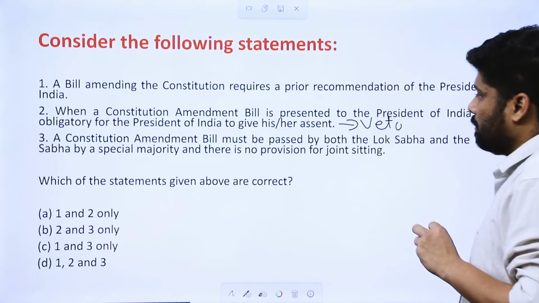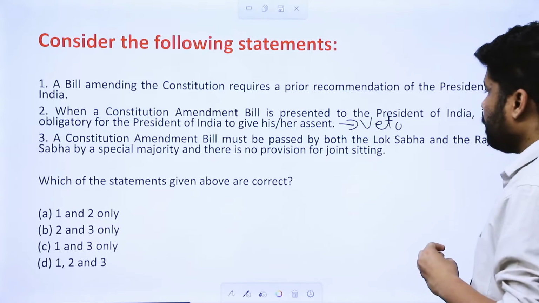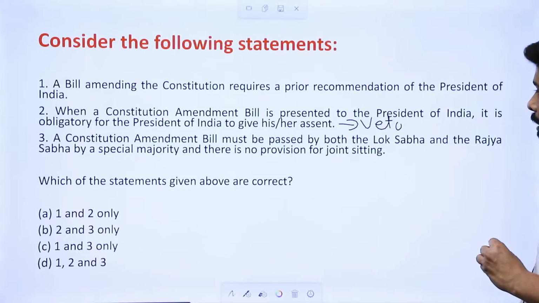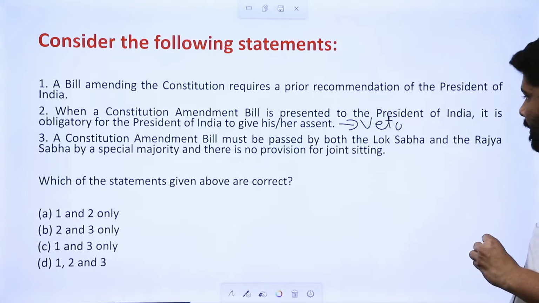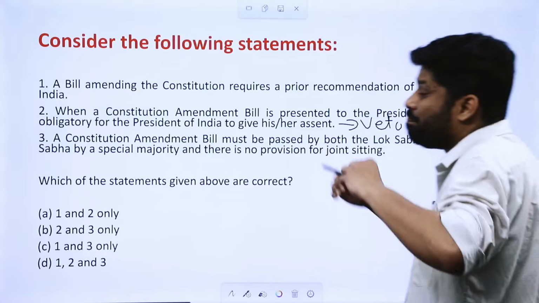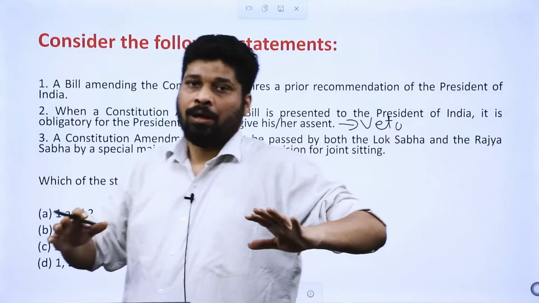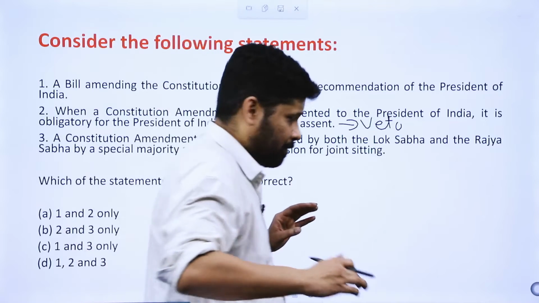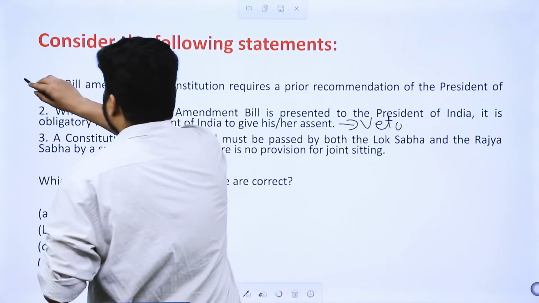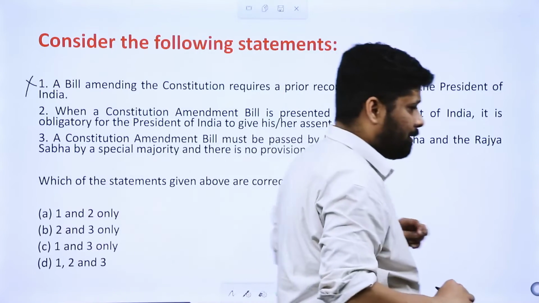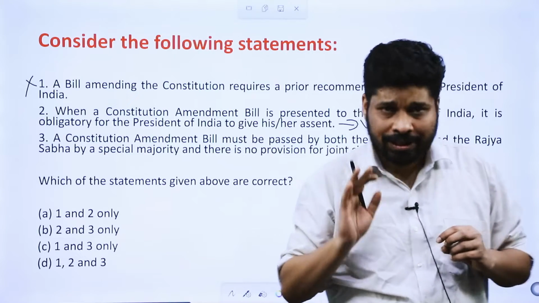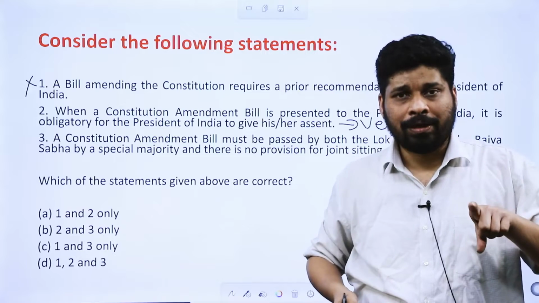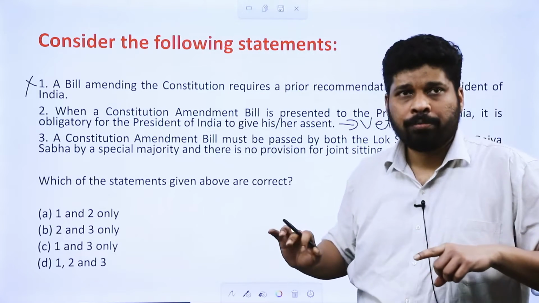And then the third statement: a constitutional amendment bill must be passed by both Lok Sabha and Rajya Sabha by a special majority, and there is no provision for joint sitting. The complete question is on procedure, and it is one of the simplest questions. Obviously, we all know prior recommendation of the president is required in case of creation of a new state. It is also required in case of a money bill.